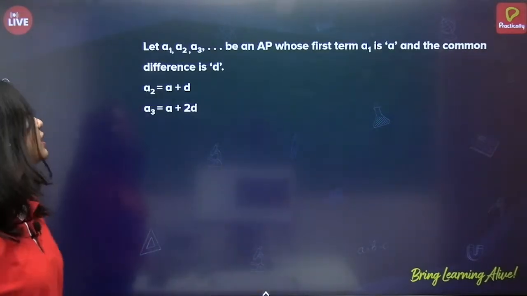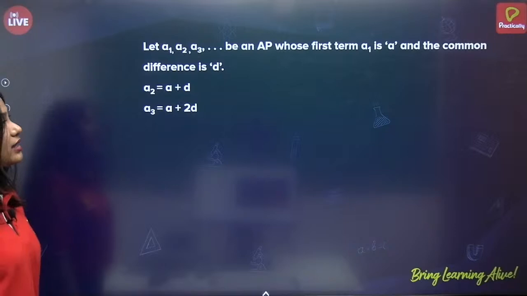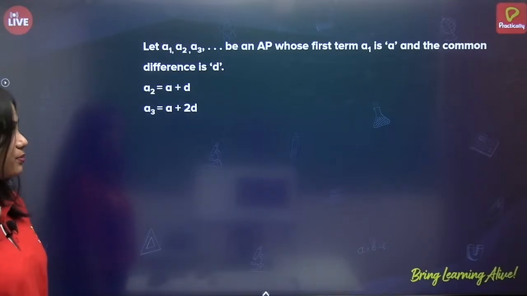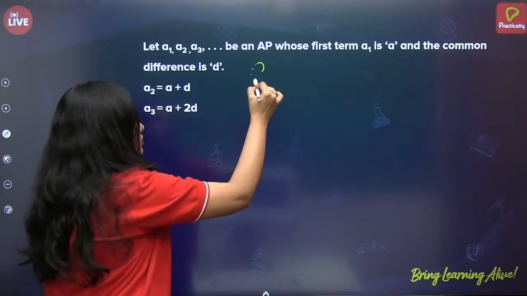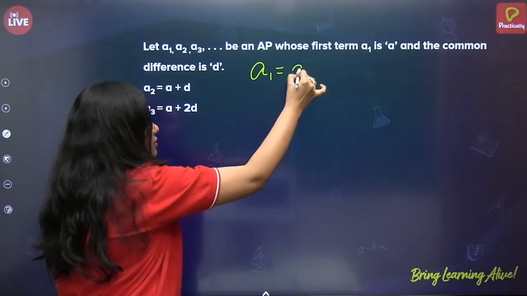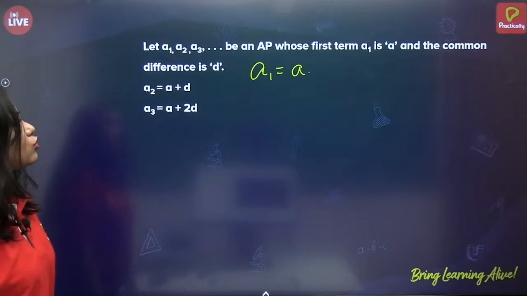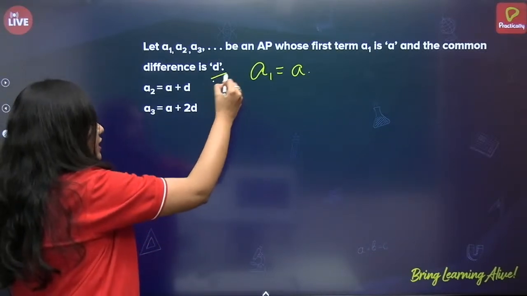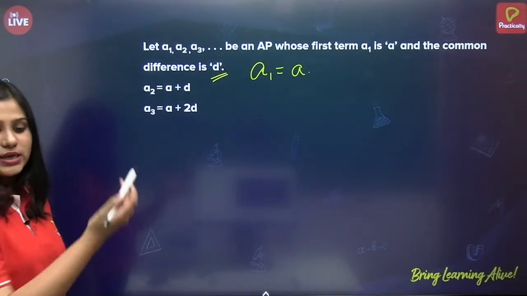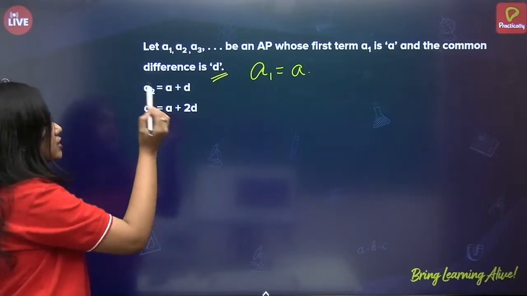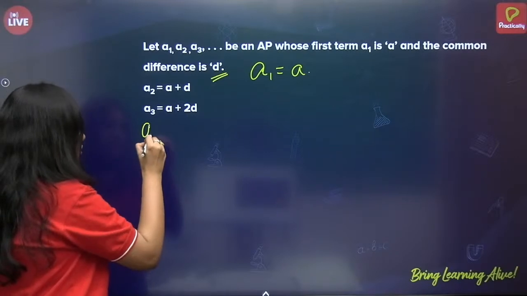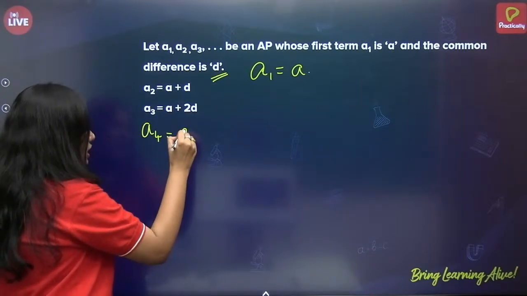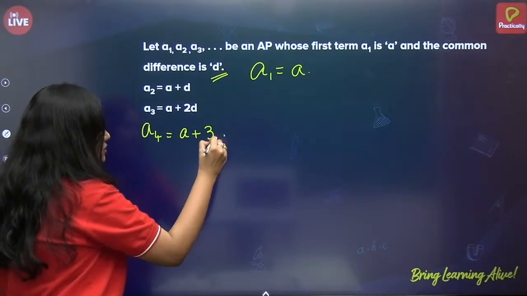Okay. Now, let A1, A2, A3 and so on be an arithmetic progression whose first term A1 is a. Okay. So they have just written A1 is nothing but a. And the common difference is d. So we have already seen how can we write A2. A2 is nothing but a plus d. A3 is a plus 2d. Let us write A4. A4 is a plus 3d.